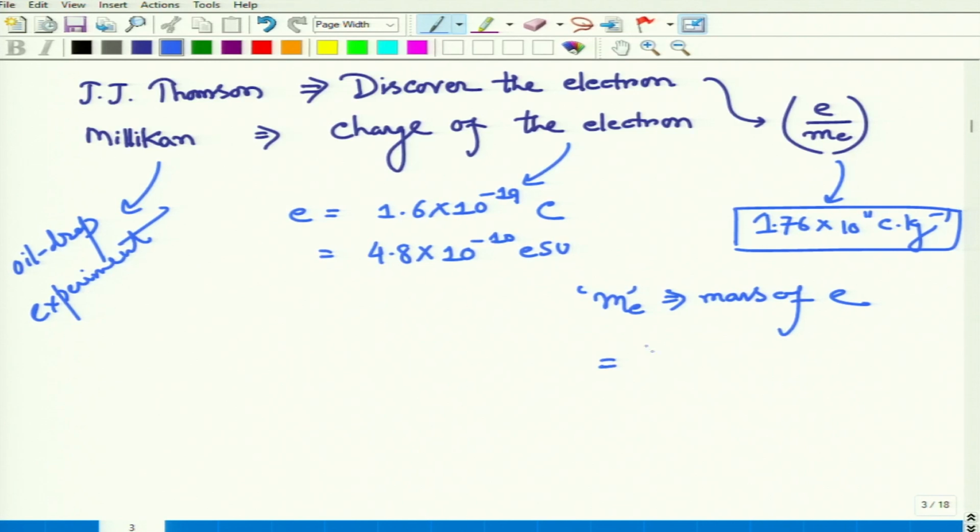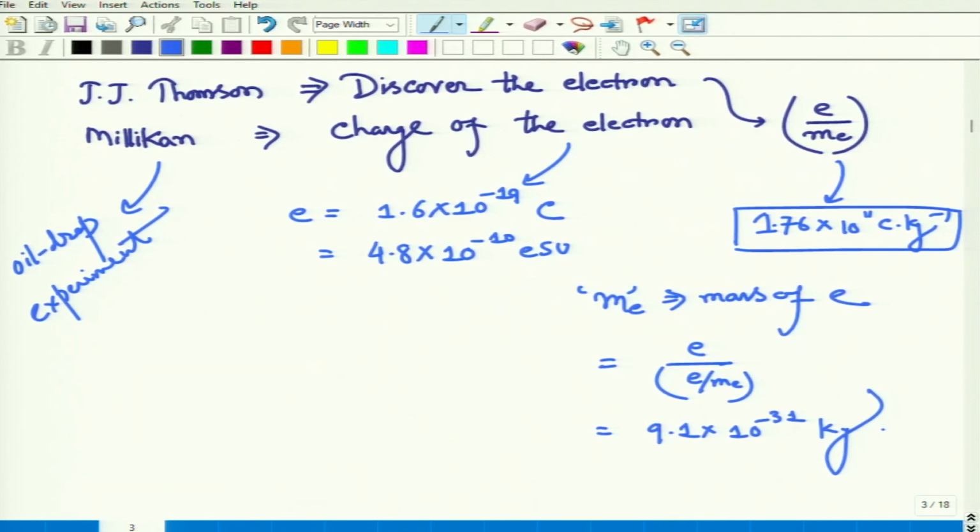It should be e divided by e over Me. If we put these values, we obtain 9.1 × 10^-31 kg. So this was the discovery of the charge of the electron and the mass of the electron.